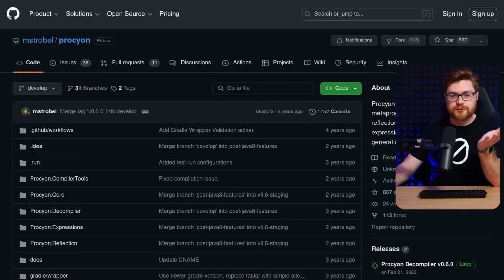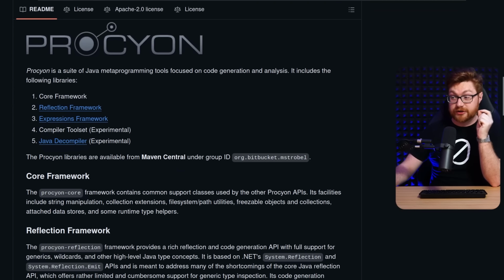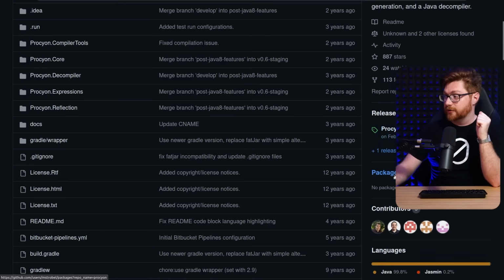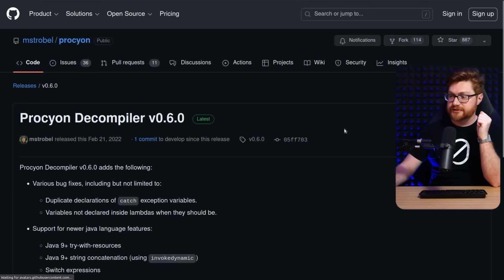Normally I like to use tools like JD-GUI or JADX, some of the others. I found one that I think is pretty awesome here, Procyon, I don't know how to say that, but it does include a Java decompiler. I've heard great recommendations from some folks, so if you weren't familiar, we could go download this Procyon decompiler as a release and get it running.